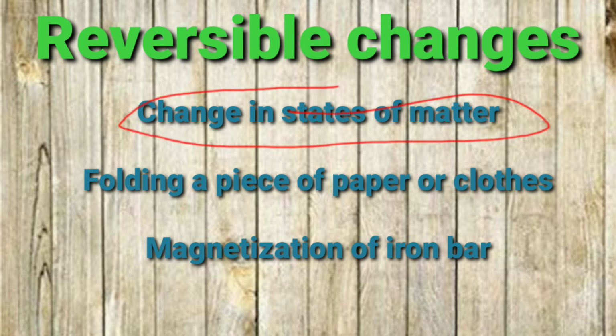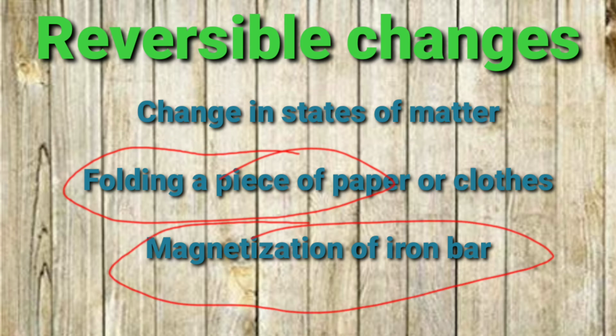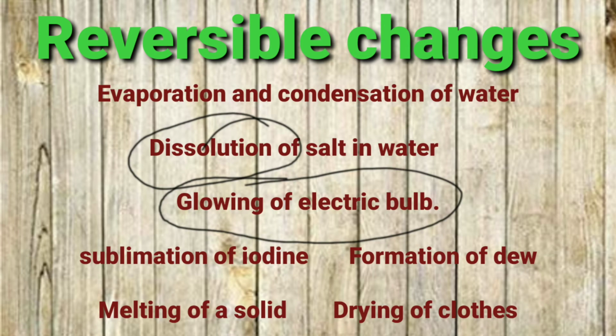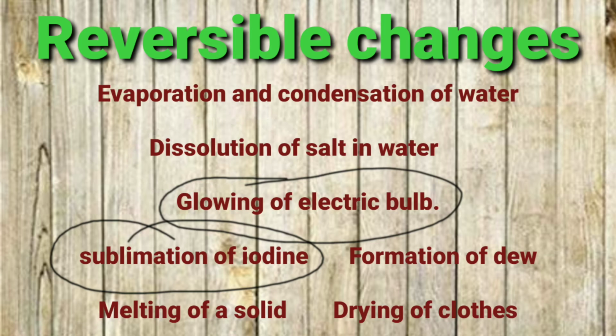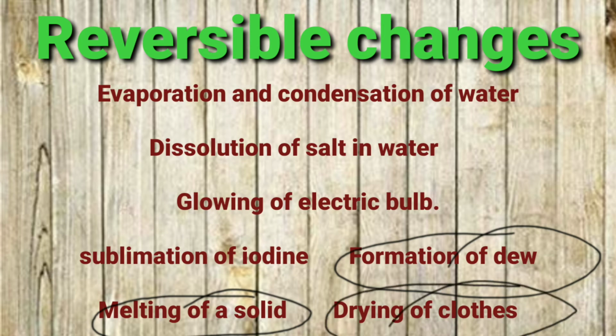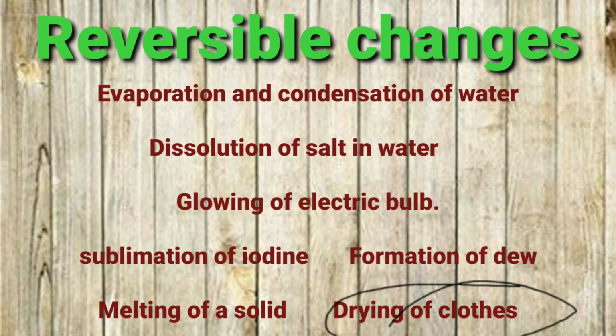Let's see few examples of reversible change. Change in states of matter, folding a piece of paper or folding a clothes, magnetization of iron, evaporation and condensation of water, dissolution of salt in water, glowing of electric bulb, sublimation of iodine, formation of dew, melting of a solid, drying of clothes. These all are the example of reversible change.